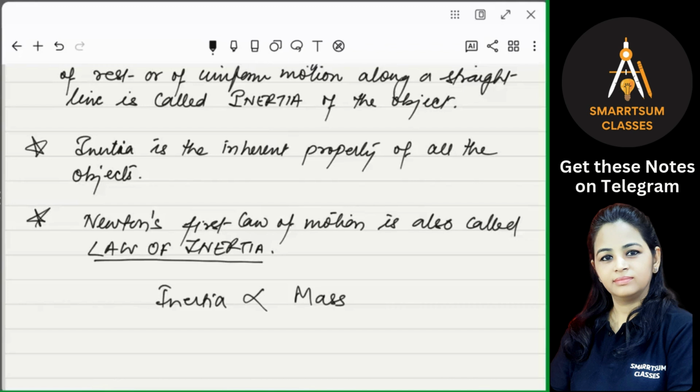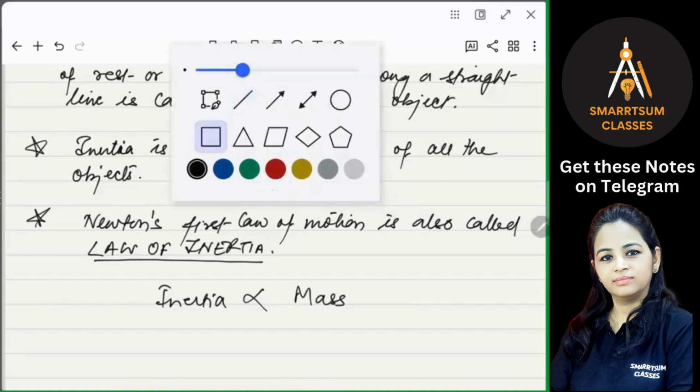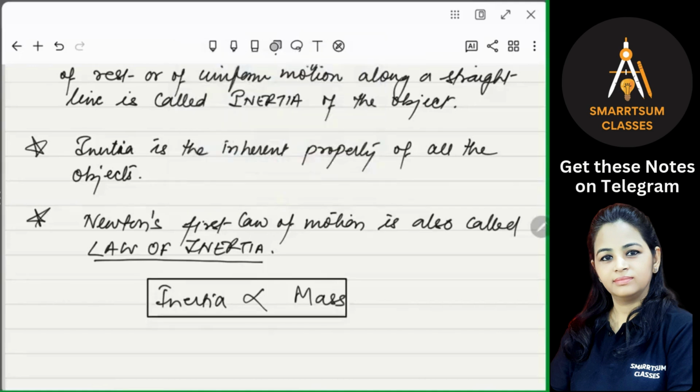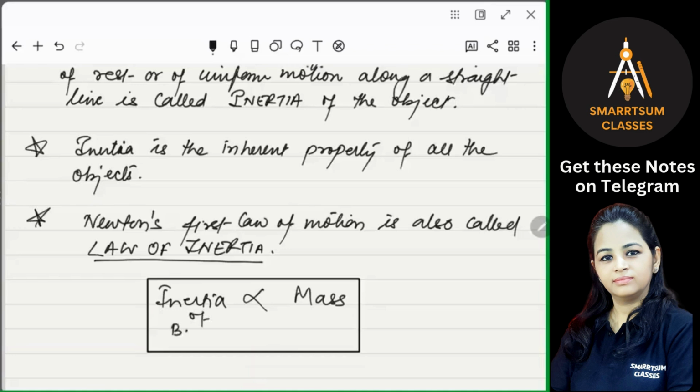So if mass is increased, inertia will also increase. If mass is less, inertia will be less. So a heavy object will have more inertia than a lighter one. Is that clear? Why? Because inertia is directly proportional to the mass of the body. Inertia of the body is directly proportional to the mass of the body.